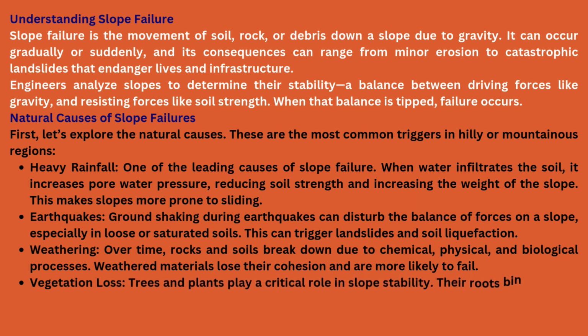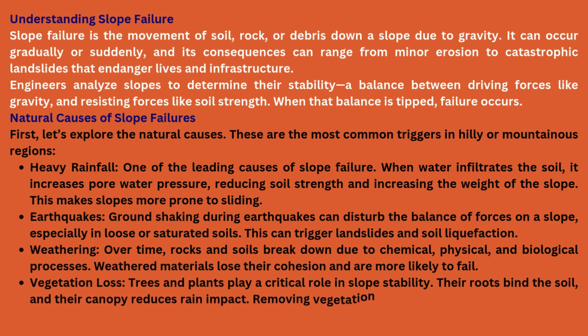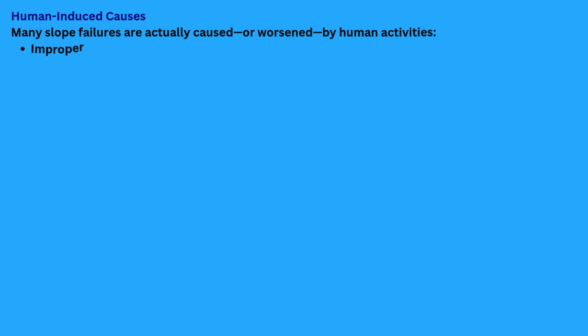Vegetation loss. Trees and plants play a critical role in slope stability. Their roots bind the soil, and their canopy reduces rain impact. Removing vegetation for construction or agriculture can destabilize slopes. Human-induced causes. Many slope failures are actually caused or worsened by human activities.